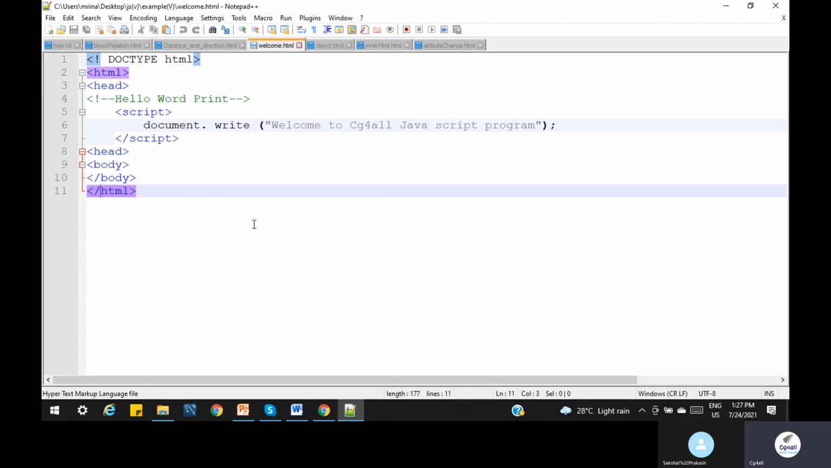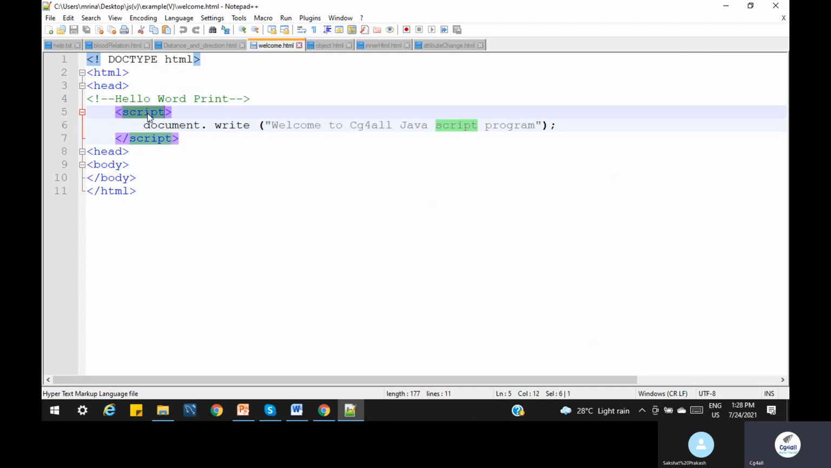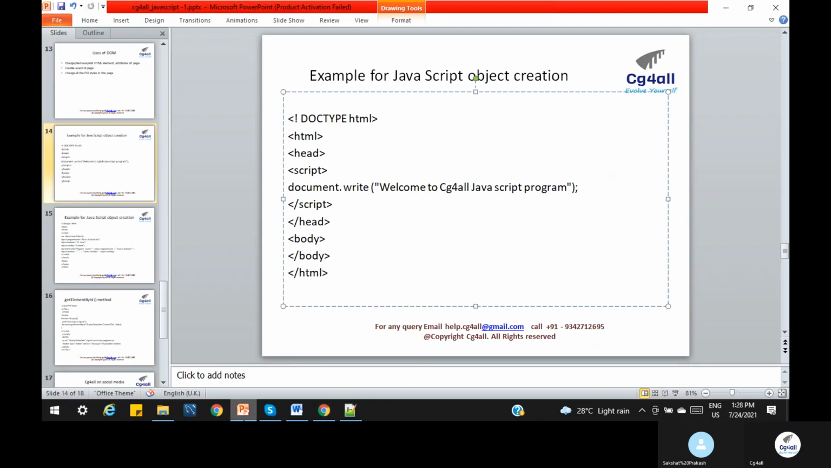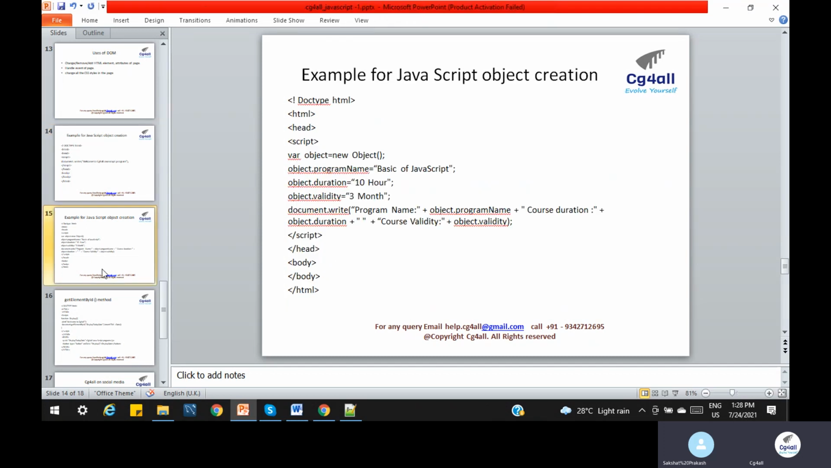Now here we have a head. Inside the head we can use the script, document dot write. Whatever value we have to print, we will print that. When we run it, we will see the output: welcome to CG for all JavaScript program. Is that clear? Clear, right? Okay, fine. So basically understand the basics of the DOM, because any language, in a later stage, plays with the DOM.